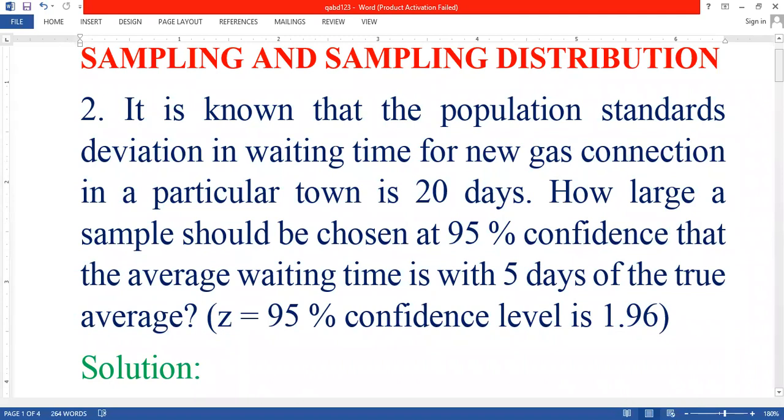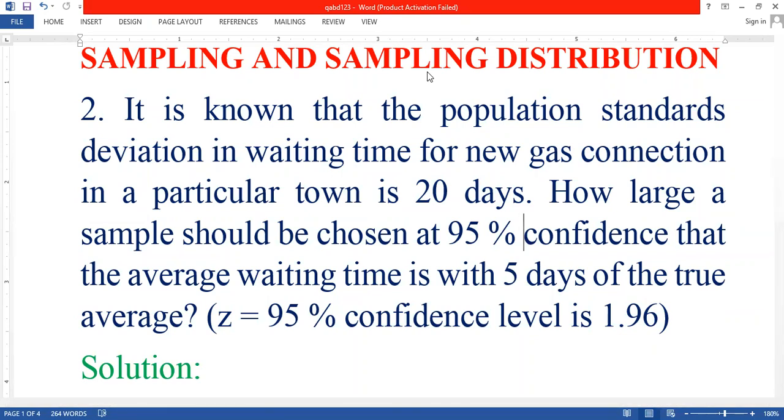See this problem once. It is known that the population standard deviation in waiting time for a new gas connection in a particular town is 20 days. How large a sample should be chosen at 95% confidence that the average waiting time is within 5 days of the true average?